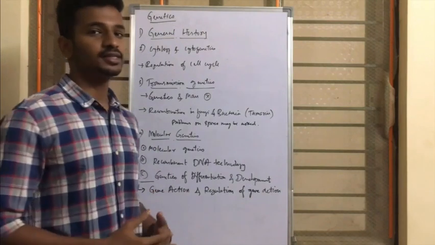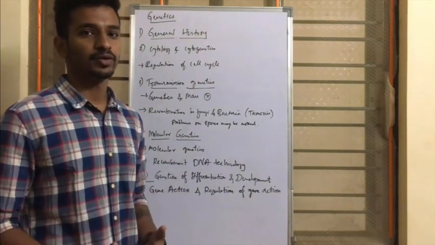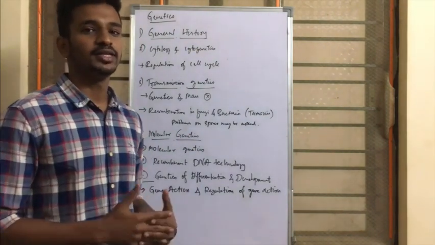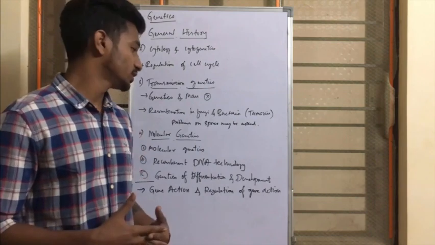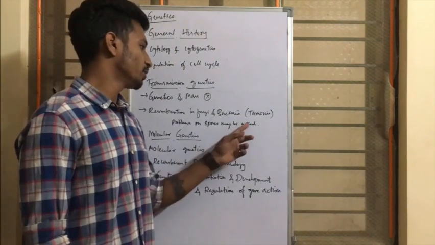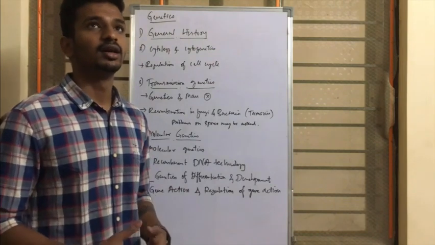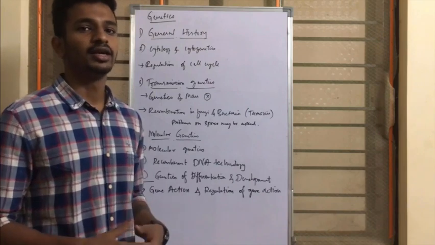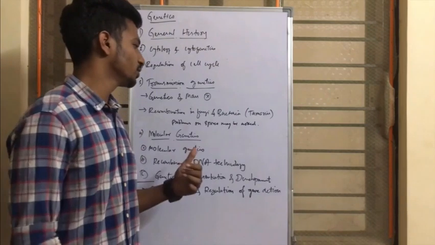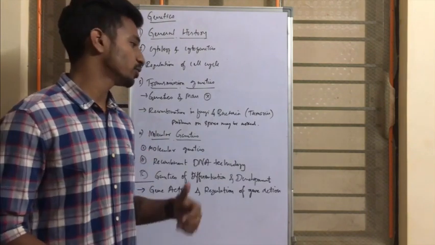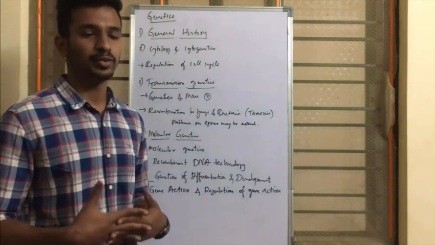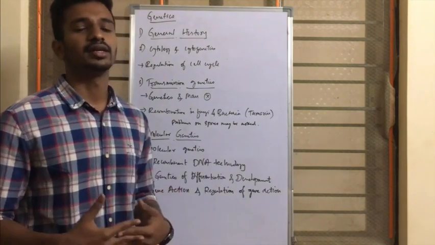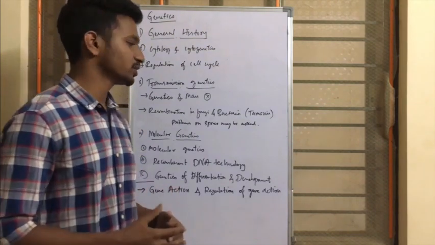Next, about transmission genetics. Except genetics and man, all other topics are important from this unit. And coming to the recombination of fungi and bacteria, if you are reading the B.D. Singh book, you may not get a clear idea about this chapter. I suggest you read the Tamarin book for this chapter. It's from a foreign author, Genetics by Tamarin. Reading the Tamarin book, you get a clear idea about the recombination of fungi and bacteria. Even though in the microbiology part the recombination of bacteria is given, it's enough for the exam purpose. But about the recombination of fungi, for better understanding, you need to go for Tamarin. Otherwise, from the B.D. Singh book, you can get the basic idea about the recombination of fungi and bacteria.